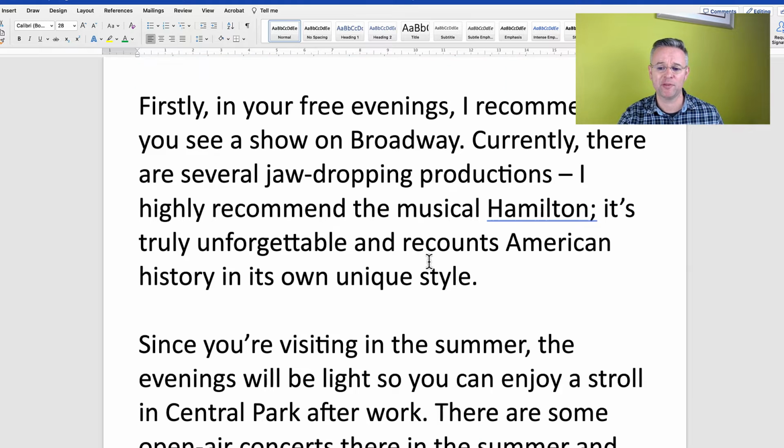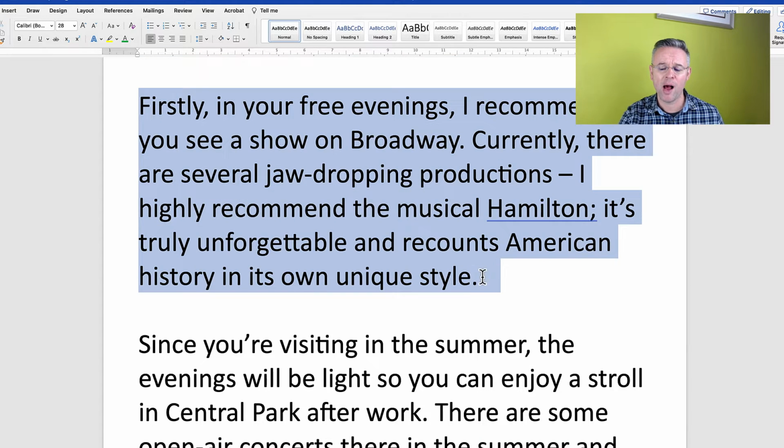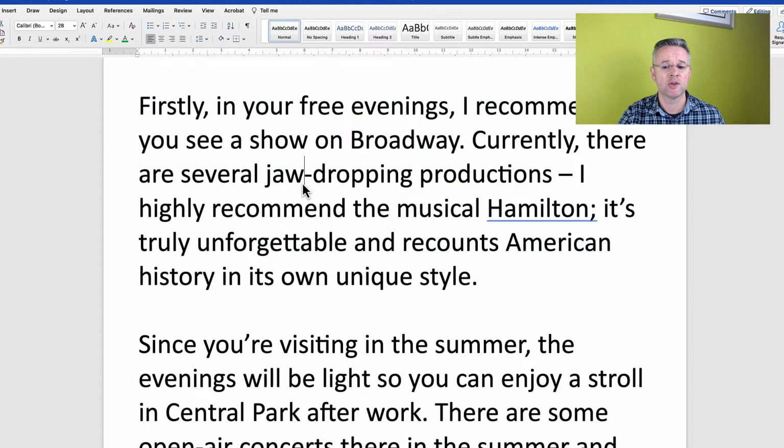I then have a paragraph where I describe something which John can do in his evenings. So you will see I've got the fronted adverbial firstly and then another adverbial, in your free evenings, and I've separated both with a comma. Firstly, in your free evenings, I recommend you see a show on Broadway. Currently, there are several jaw-dropping productions.